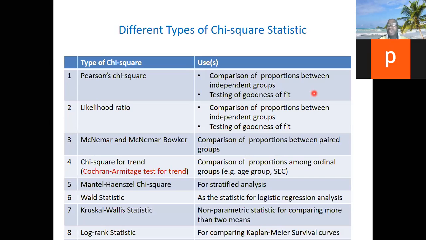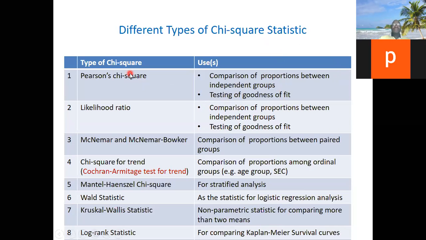Apart from the fact that the chi-square distribution is a family of distributions, in the sense that the shape depends on the degree of freedom, different scenarios follow the chi-square distribution. Do we call it types of chi-square statistic? That means different statistics that follow the chi-square distribution. In fact, they are uncountable. You just listed this one, maybe about 9 here, but it's more than that.